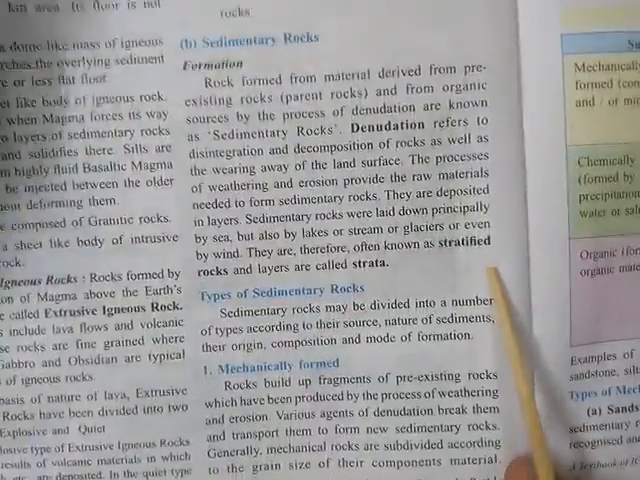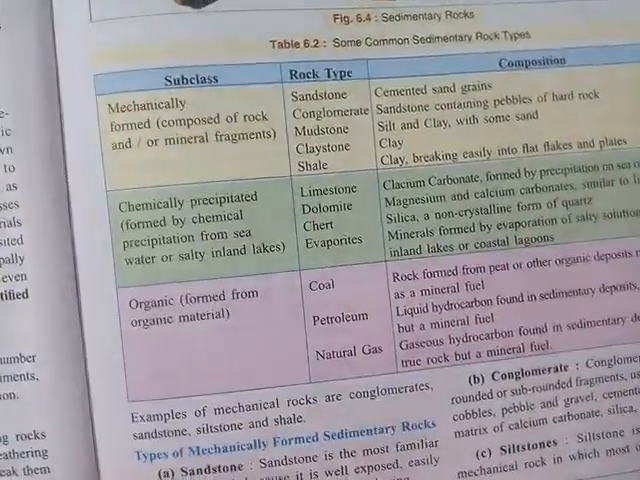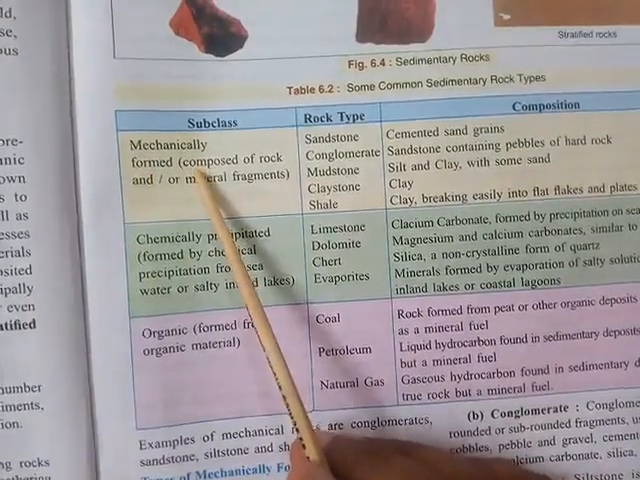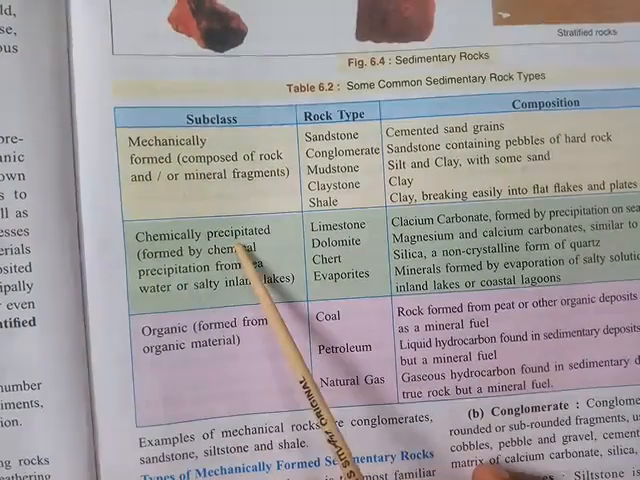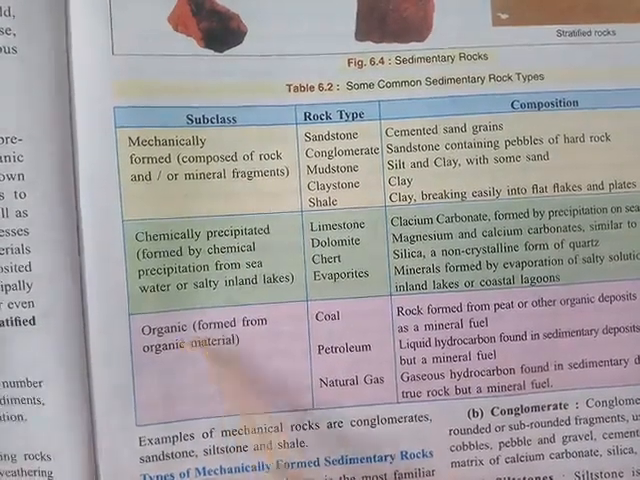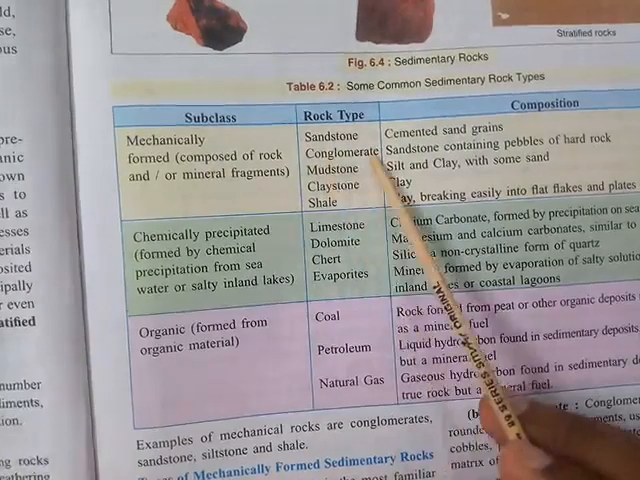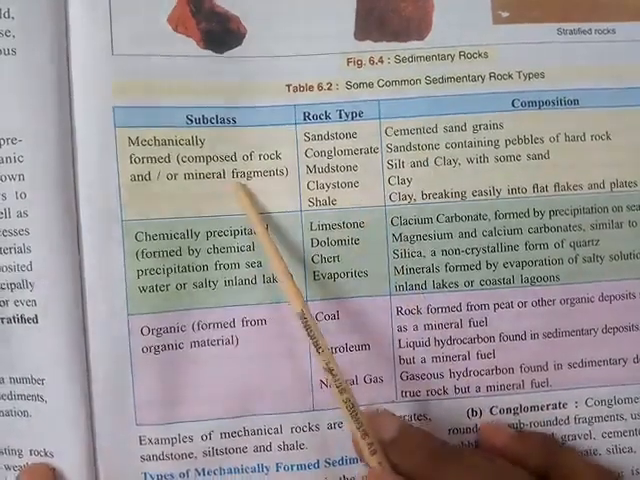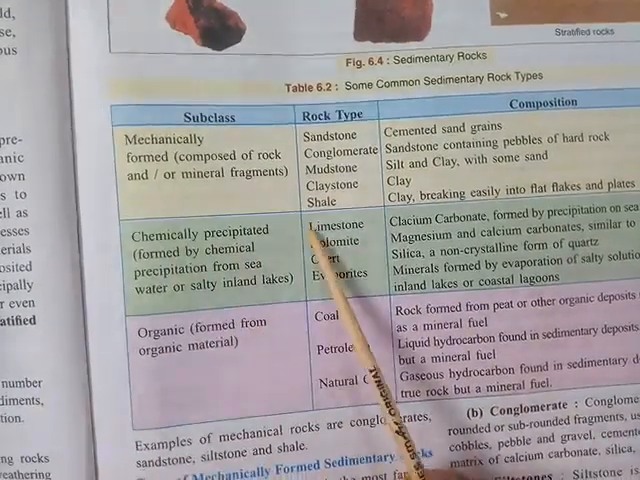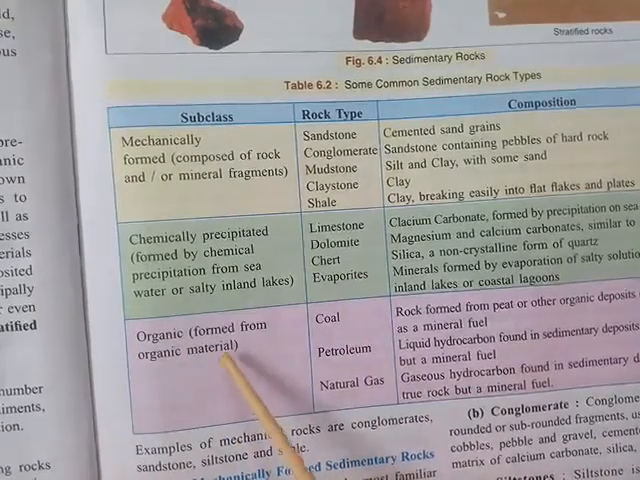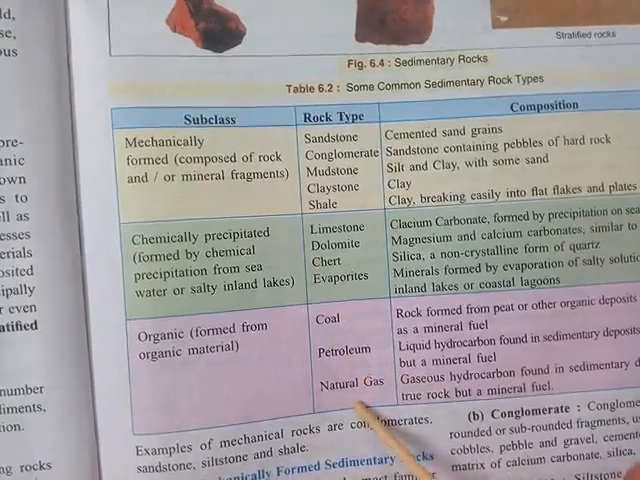Now let's move on and see the types of sedimentary rock. As you can find here, sedimentary rocks can be classified into three types: mechanically formed sedimentary rock, chemically formed sedimentary rock, and the third is organically formed sedimentary rock. Examples like sandstone, conglomerate, mudstone, claystone, shale are examples of mechanically formed sedimentary rock. Then the chemically formed sedimentary rocks, like limestone, dolomite, chert, and evaporites. Organically formed sedimentary rocks are coal, petroleum, and natural gas.